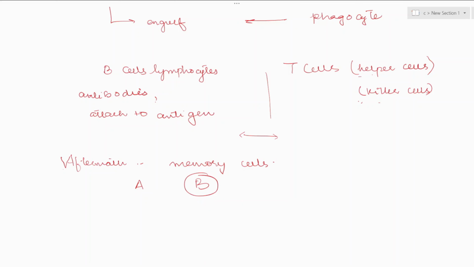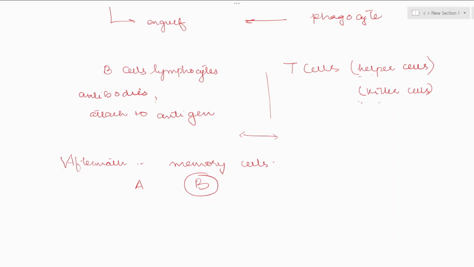They engulf the pathogen. Engulf means they surround it and then eat it. And then they produce enzymes to chemically digest them.